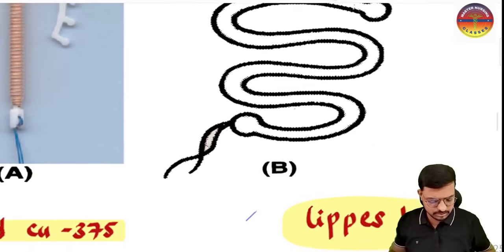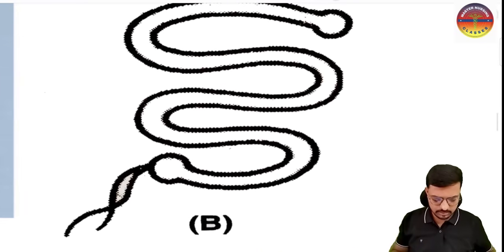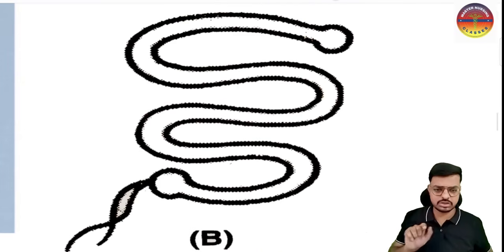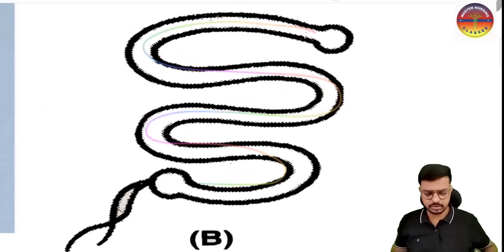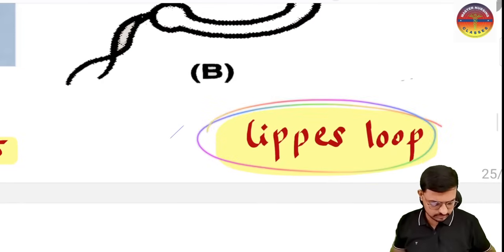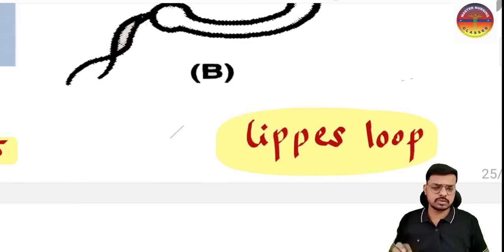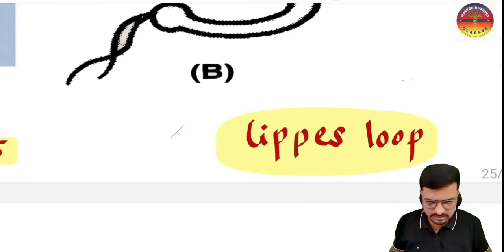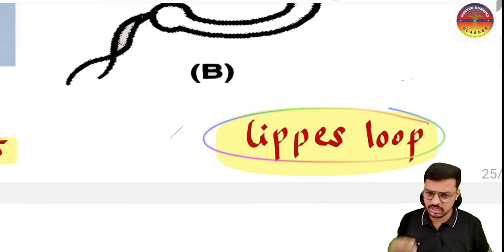You can see in the first generation IUCD we have this one. This is the lipase loop. Are you able to see the double S shaped structure? This is what you call the lipase loop. This lipase loop is the first generation IUCD, and its use is now outdated. The question from here is very least expected, and there may be a very less chance of striking the question on the lipase loop. So just understand the image.